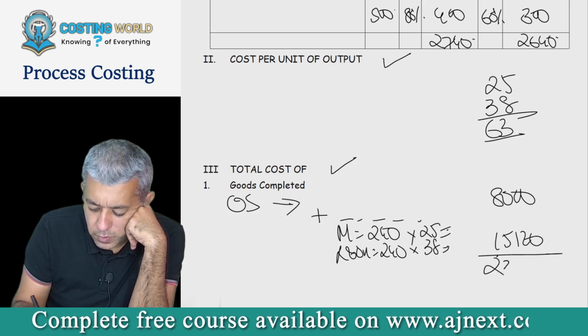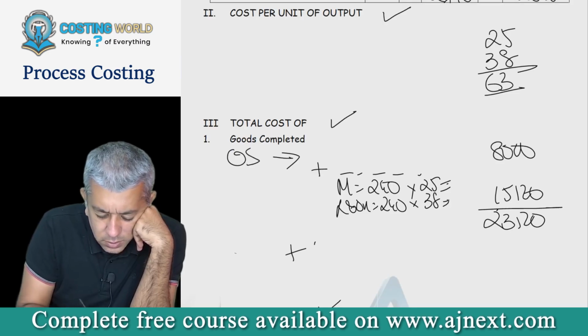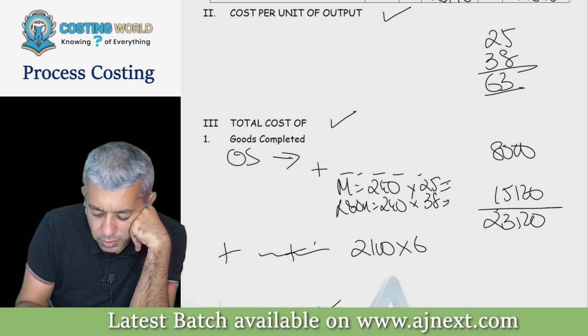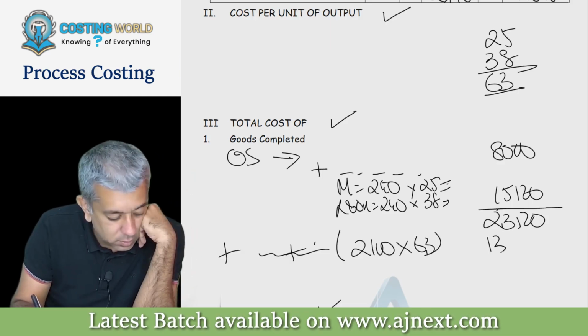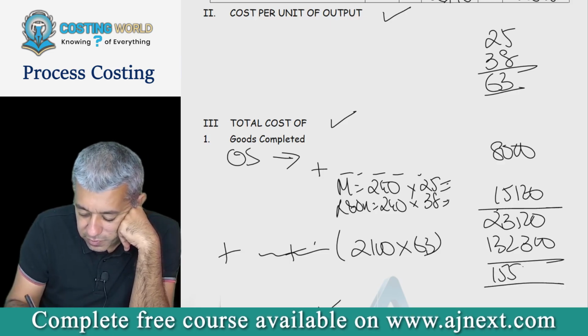This is 23,120 plus started and finished, that is 2,100 into 63, 132,300, 155,420.